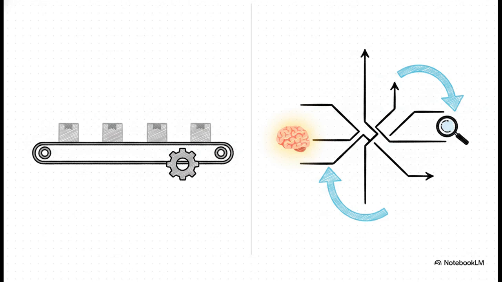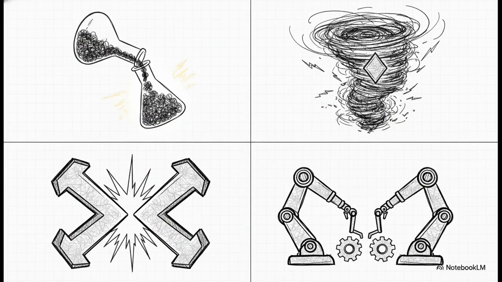It's a disaster. The harsh reality is that flat vector databases just break down at scale, and it happens in 4 specific ways. First, context poisoning. This is when hallucinated errors get saved and then treated as hard facts in future loops. Then you have context distraction, which is basically trying to find a needle in a haystack of irrelevant noise.